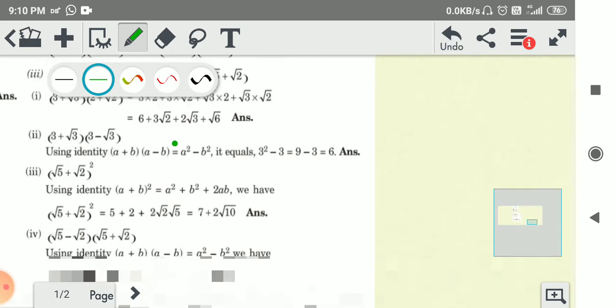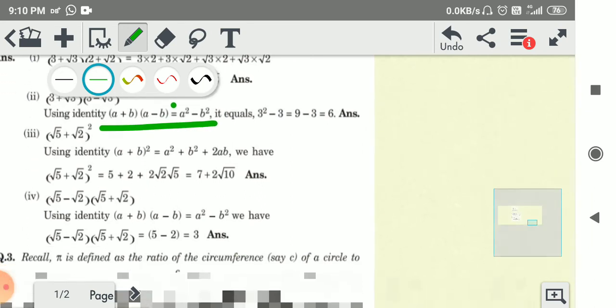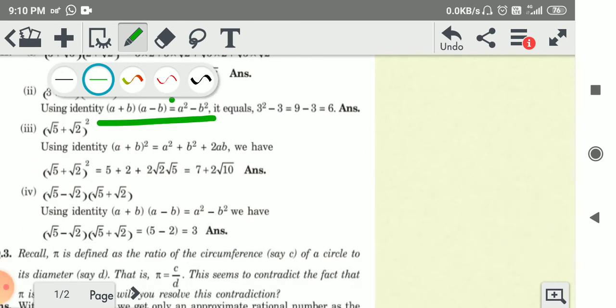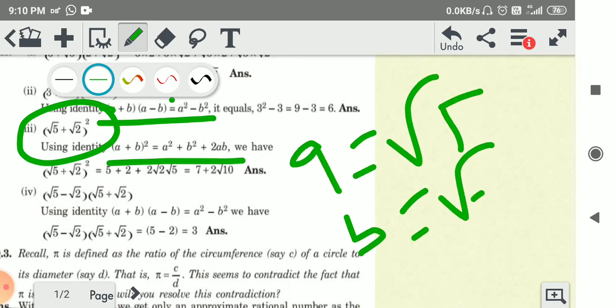The second question is the same, using properties. And again question number 3, root 5 plus root 2, whole square. So here we are using the property that the square of a plus b is equal to a square plus b square plus 2ab. Here putting a equal to root 5 and b equal to root 2. Okay, this is your homework. Solve.